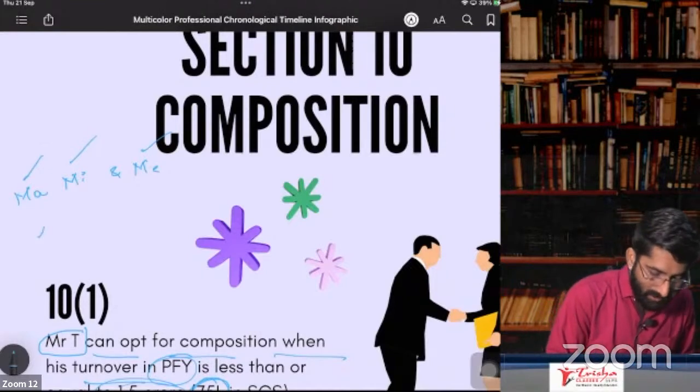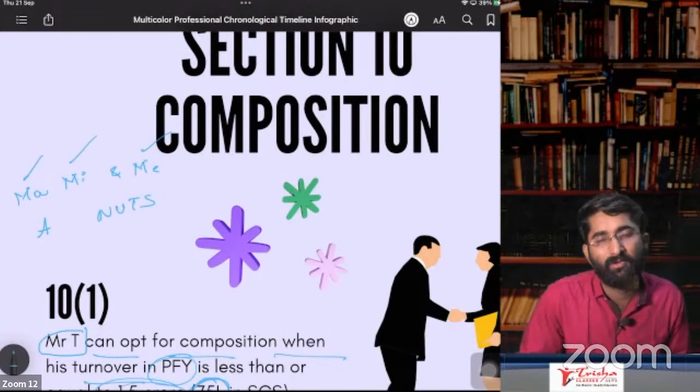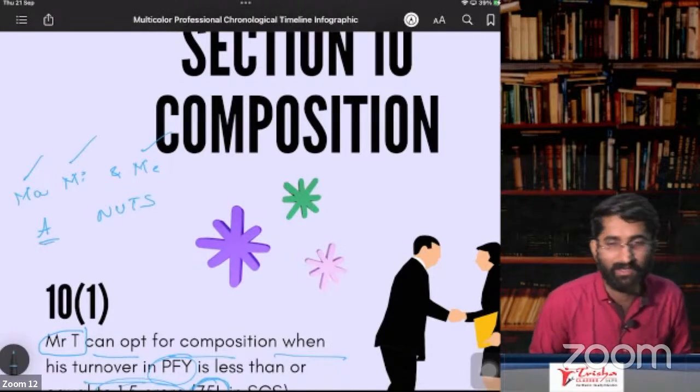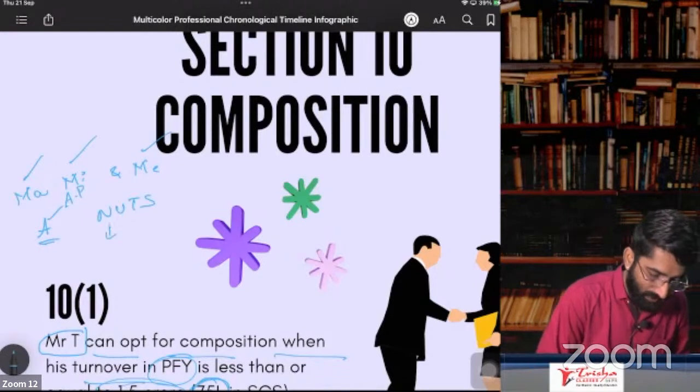We purchased areca nuts. Why, sir? Simply we were doing some chit chat, and we wanted to eat something, so we were eating paan. That's why we purchased areca nuts. So what is ARETNUTS? A for Arunachal Pradesh, N for Nagaland, U for Uttarakhand, T for Tripura, S for Sikkim.